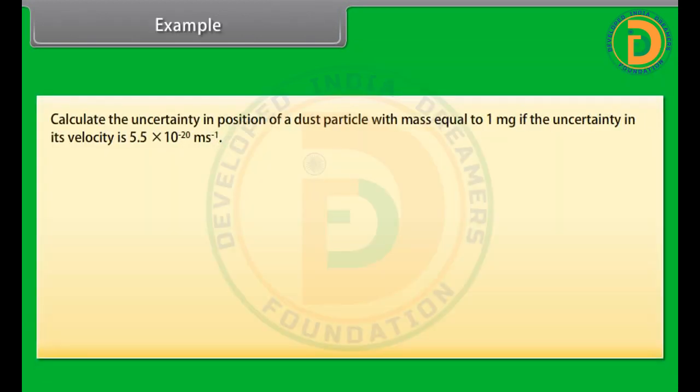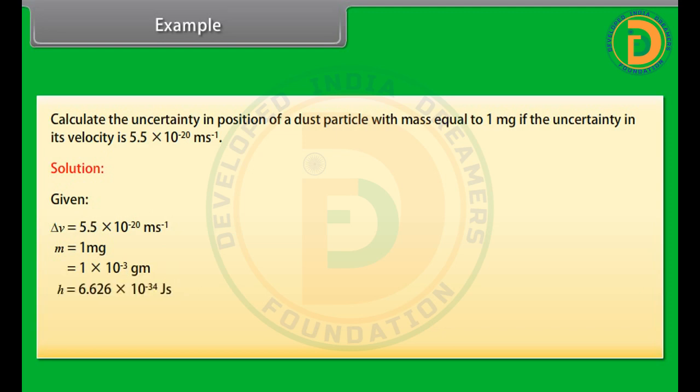Example: calculate the uncertainty in position of a dust particle with mass equal to 1 mg if the uncertainty in its velocity is 5.5 into 10 raised to the power minus 20 meter per second. Solution: given delta v is equal to 5.5 into 10 raised to the power minus 20 meter per second. m is equal to 1 milligram, equal to 1 into 10 raised to the power minus 3 gram. h is equal to 6.626 into 10 raised to the power minus 34 joule second.